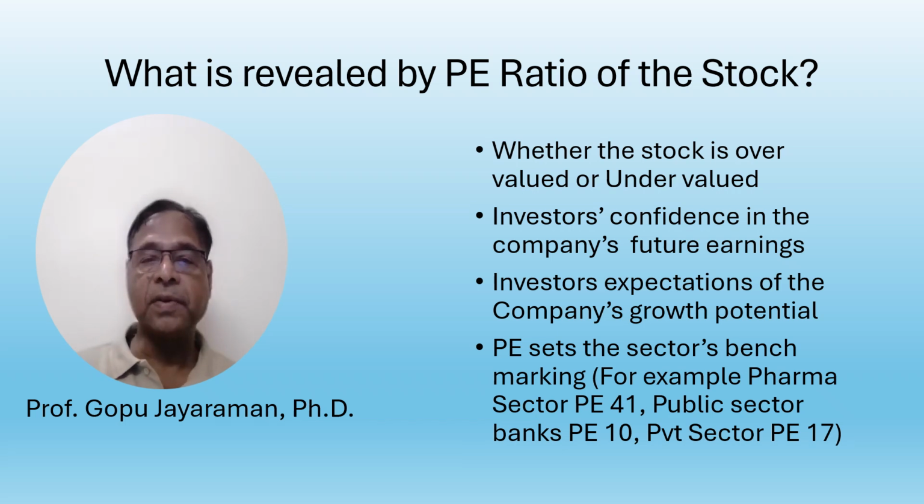The industry average is 17. Therefore, investors may expect more efficiency, more dynamism, more business growth, revenue growth and earning growth from the private sector when compared to the government sector. That is why the current market price of private sector companies is very high when compared to government companies. So it results in a higher PE ratio.